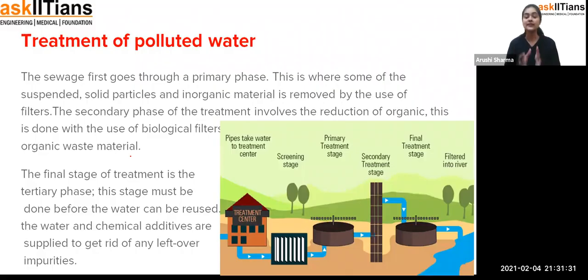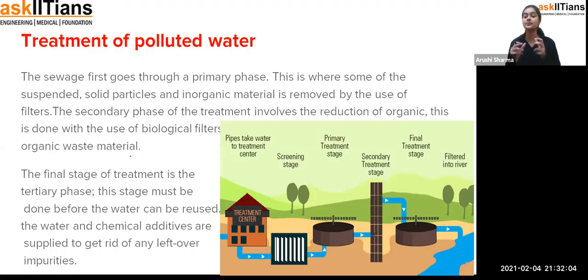Okay, now the very first step for the treatment of the polluted water is to collect the polluted water at one place. Exactly, the water which we are getting from the houses, offices, schools, hospitals, or from any other places also. That means first of all, all of the wastewater or the polluted water should be collected at one place. If the water is not collected at one place, how is it going to be purified? That means we would have to make a plant at different places.